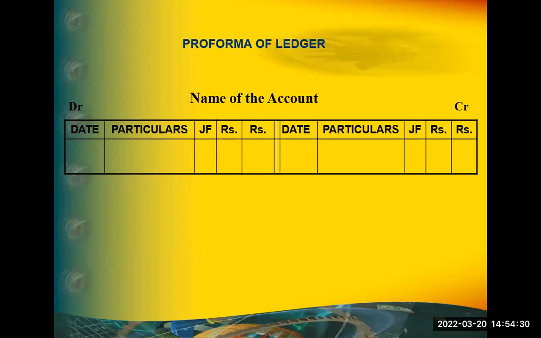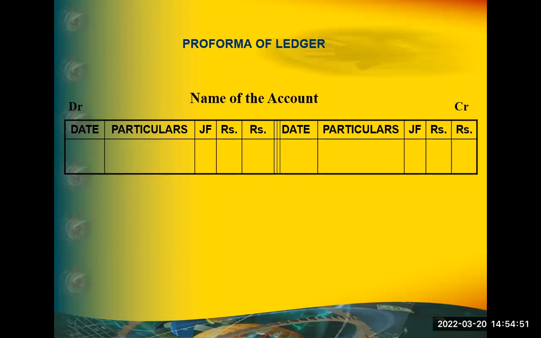Suppose the total of the debit side of the ledger account is 1 lakh. Similarly, the total of the credit side of the same ledger is 60,000. So what's the difference? 40,000. Which side is the less amount? Credit side. We will write that and close it.